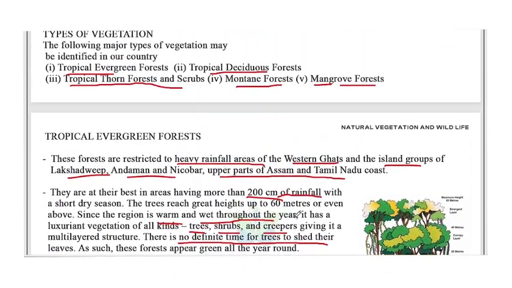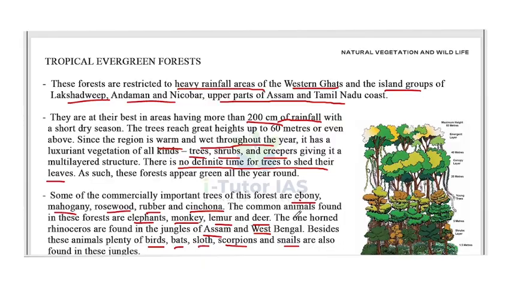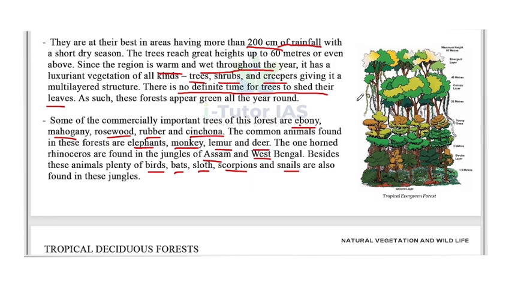Okay, so that's about the tropical evergreen forest. So what are the characteristics of tropical evergreen forest? First one is they receive heavy rainfall, that is up to 200 centimeter and above. Then they are mainly seen in the Western Ghats, island groups of Lakshadweep, Andaman and Nicobar, and upper part of Assam and Tamil Nadu coast. Then they are warm and wet throughout the year. The trees, shrubs, and creepers are also found in these areas. And also the trees do not have a definite time to shed their leaves. So they always appear as a green color. So that's why the name evergreen forest.